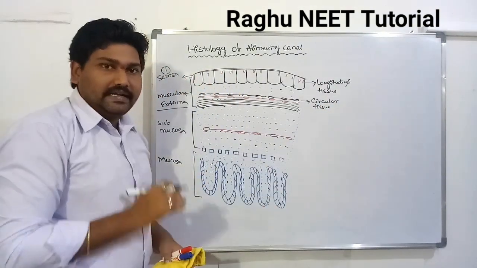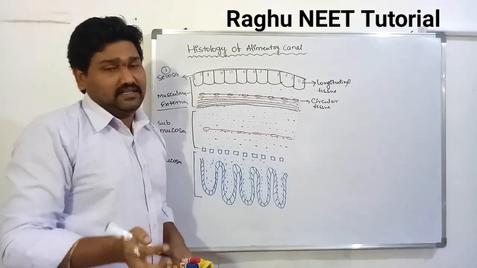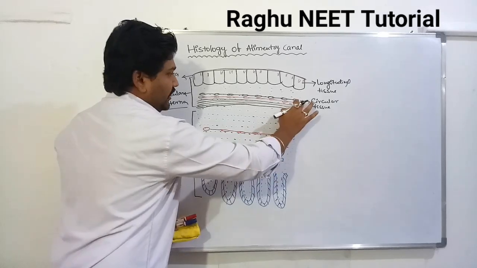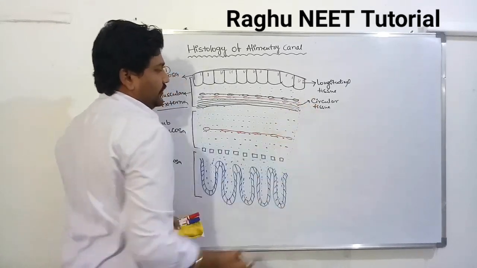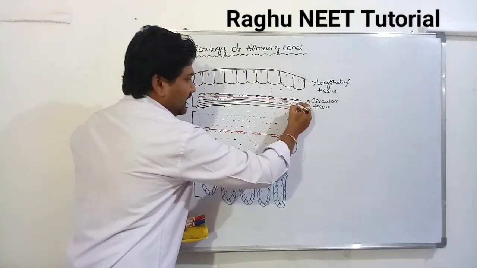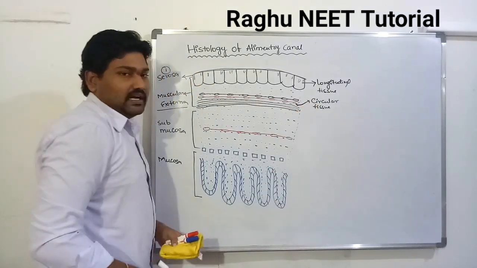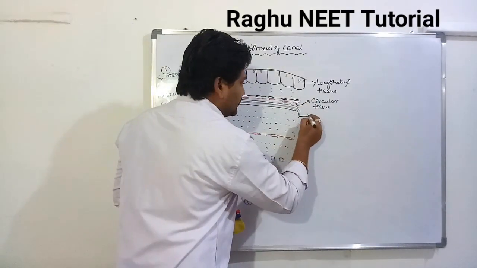These tissues are completely covered by another type of cells, called oblique cells.